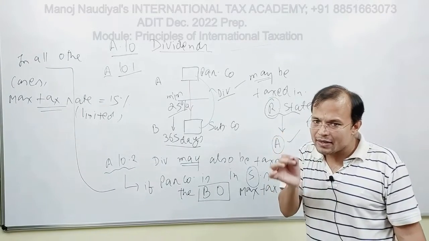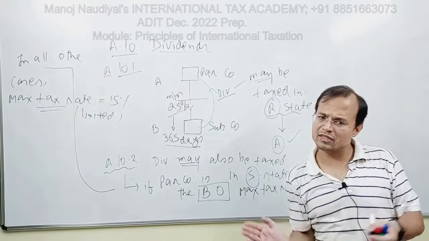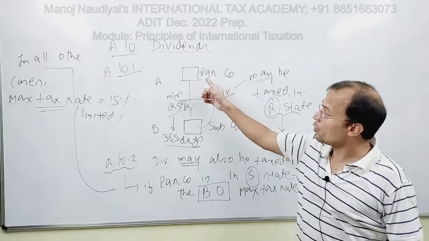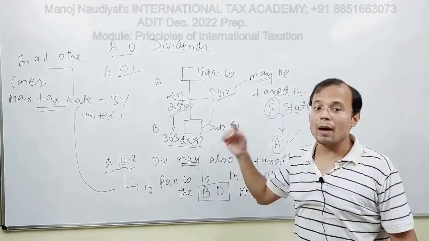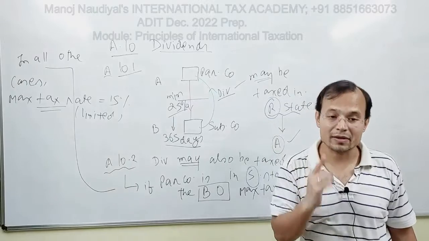So the payment day of the dividend is included, and before that 364 days. For this entire 365-day period, Parco should have held a minimum capital in Subco equal to 25%.